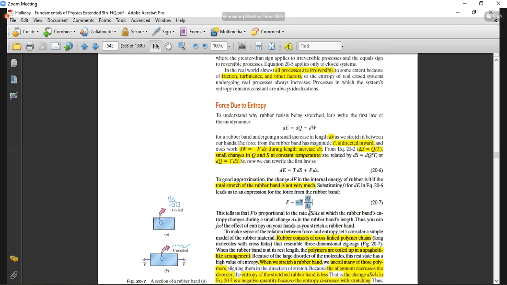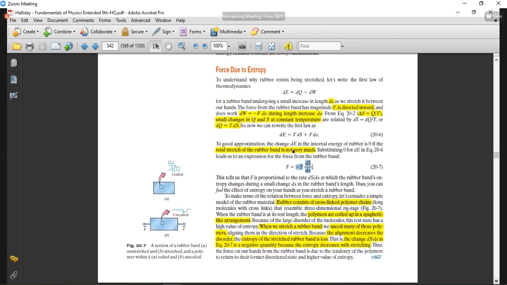Yes sir. Is there anything up to this point you want to ask? Okay. So in the next example, what he has done is that you have a coiled rubber band. Coiled rubber band means that it is in a zigzag structure. Okay.